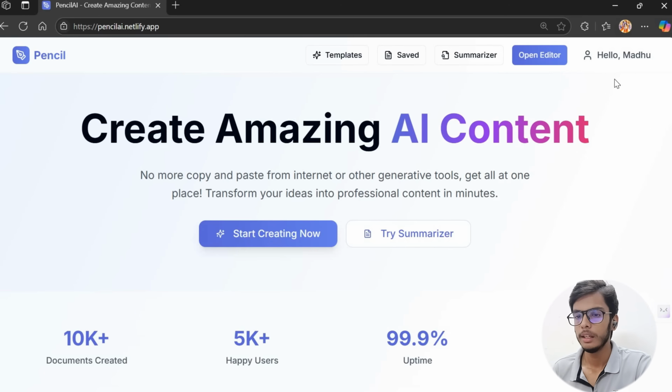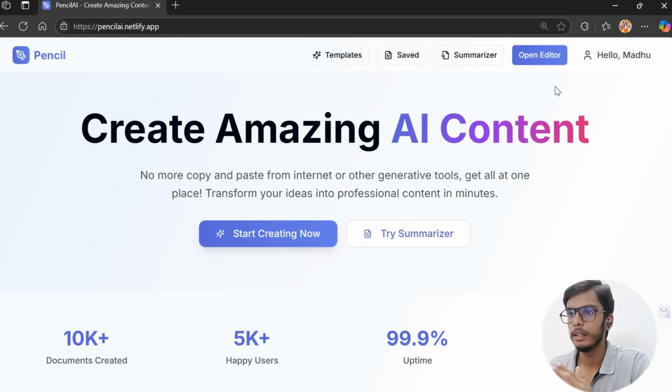The tech stack that I have used in creating this application will be discussed later, or even if you want to learn about it, if you want to know how I created the entire application's framework, you can comment down below so that we can create a new video on it. Further, for just now, we are going to see how PencilAI works. And as you can see the interface, it is just a simplified interface for users, as this website is primarily a document editor.